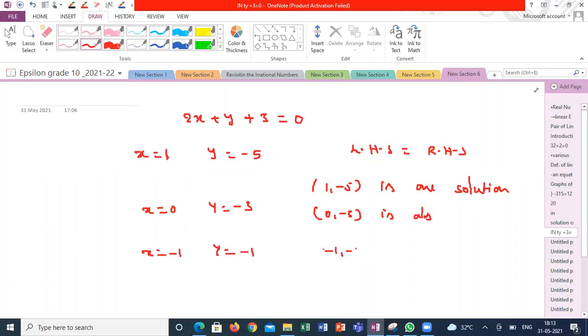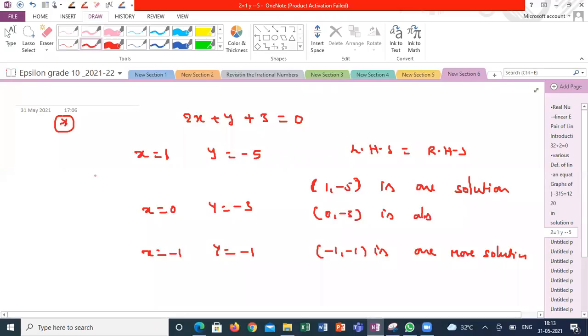So minus 1 comma minus 1 is also one solution. So the solution of a linear equation of two variables is not just x and y values, it is the values that satisfy the equation. Simple. Understand what is the meaning of solution of this equation? Yes, sir.